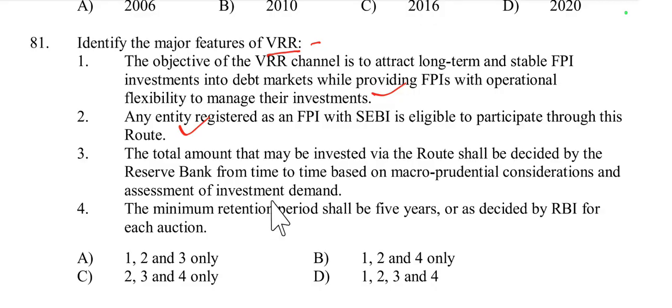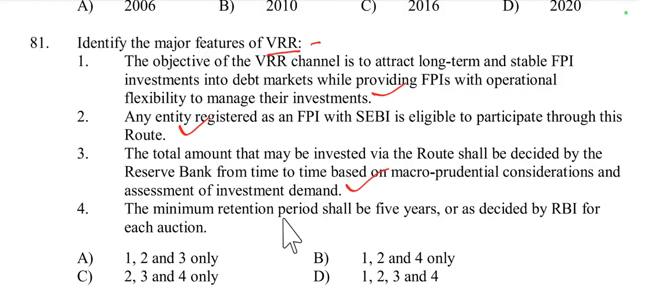This is also true. Third option: the total amount that may be invested via the route shall be decided by the Reserve Bank from time to time based on macro prudential considerations and assessment of investment demand. This is also true.